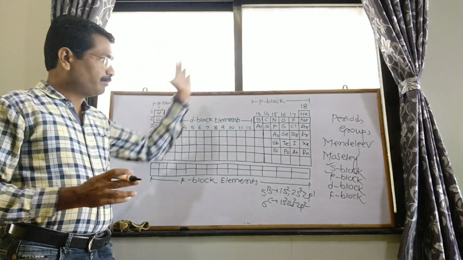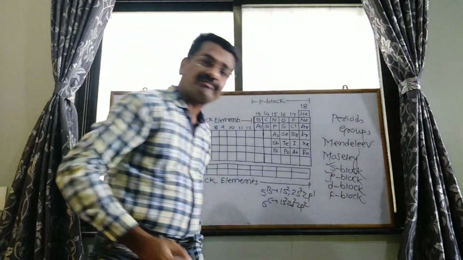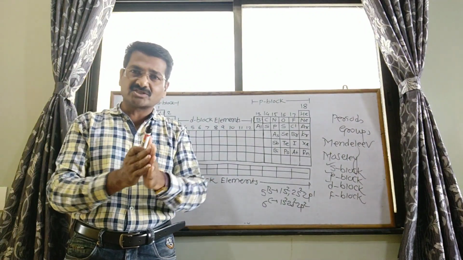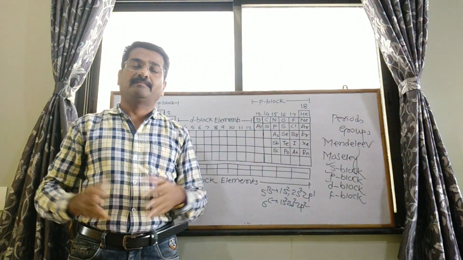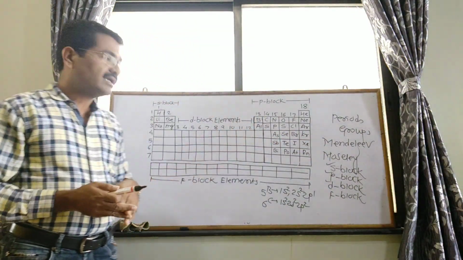S block, p block, then the third one is the d block elements. The modern periodic table consists of S, P, then D. What is D?